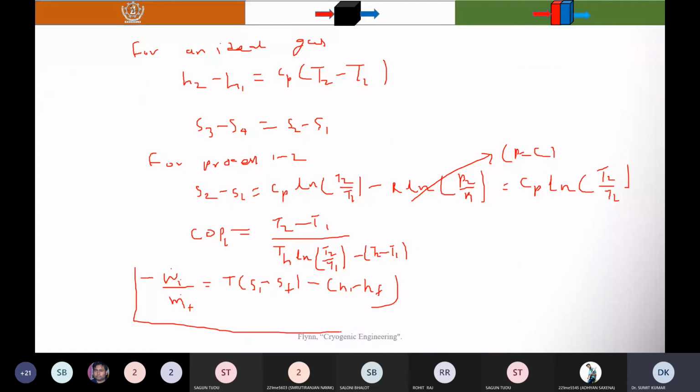Applying the energy balance to this ideal cycle, the work per unit mass liquefied is given by minus W_i by m_f. Here I told you the meaning of the minus sign: the minus sign indicates the work done on the system. Okay, so this is the work input, and that is equal to T into (S1 minus Sf) minus (H1 minus Hf).